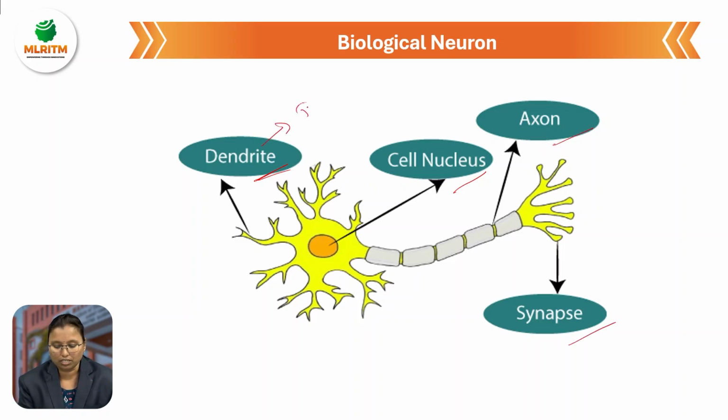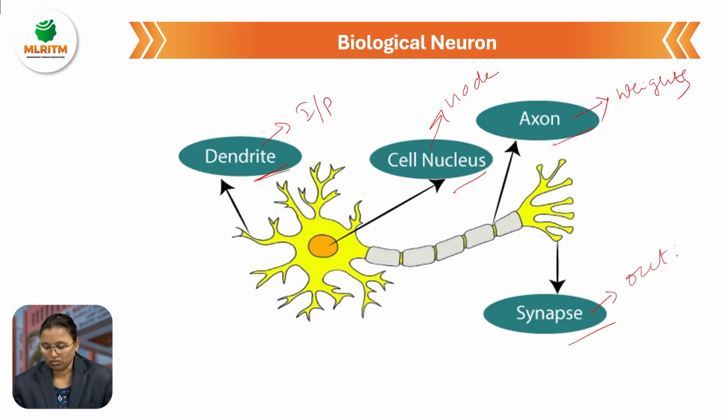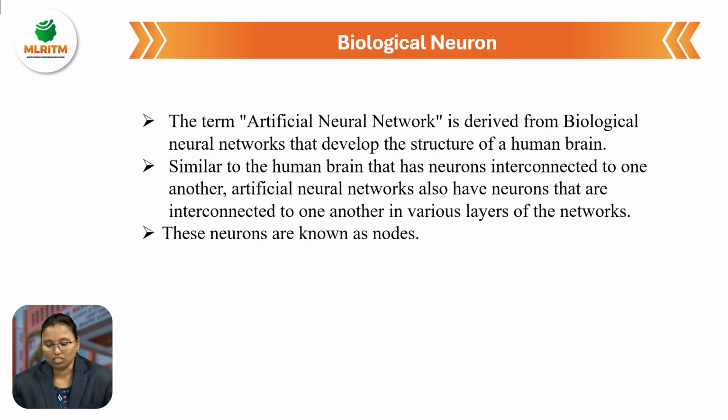Dendrites are taken as the input, the cell nucleus is taken as a node, the axon is taken as the weights, and the synapse is taken as the output. We have to compare each and every part.